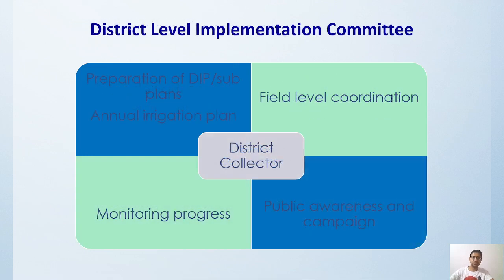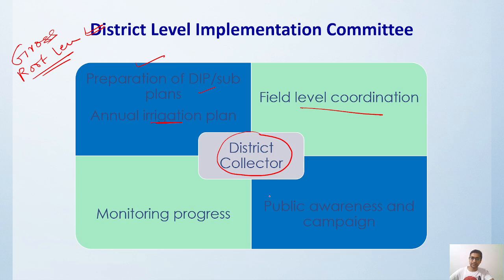Then we have the district level implementation committee. This is the grassroots level of development, where the district collector is the head of this committee. The district collector prepares the district irrigation plan, sub plans, and annual irrigation plan, and handles field level coordination, public awareness campaigns, and monitoring progress. The district collector reports to the interdepartmental working group, and then the state level committee works. This is how the whole process goes from top to bottom, and the district collector is the nodal head at the district level.